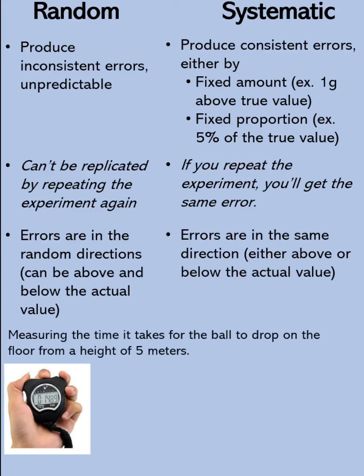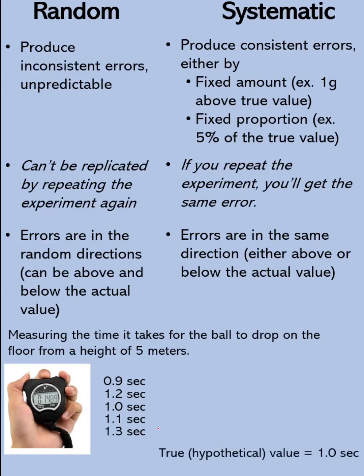Now this one, let's say you want to measure the time it takes for a ball to drop to the floor from a height of 5 meters. Let's say your first measurement is 0.9 second, next 1.2 seconds, 1.0 seconds, 1.1 seconds, then 1.3 seconds. Obviously this one is a random error because, let's say the actual value is 1.0 second, sometimes the measurement is above, then sometimes below.